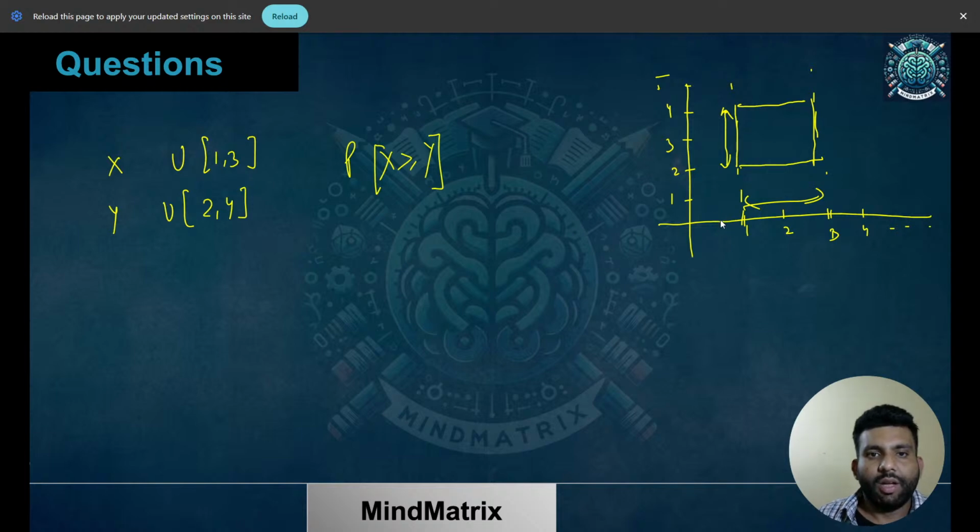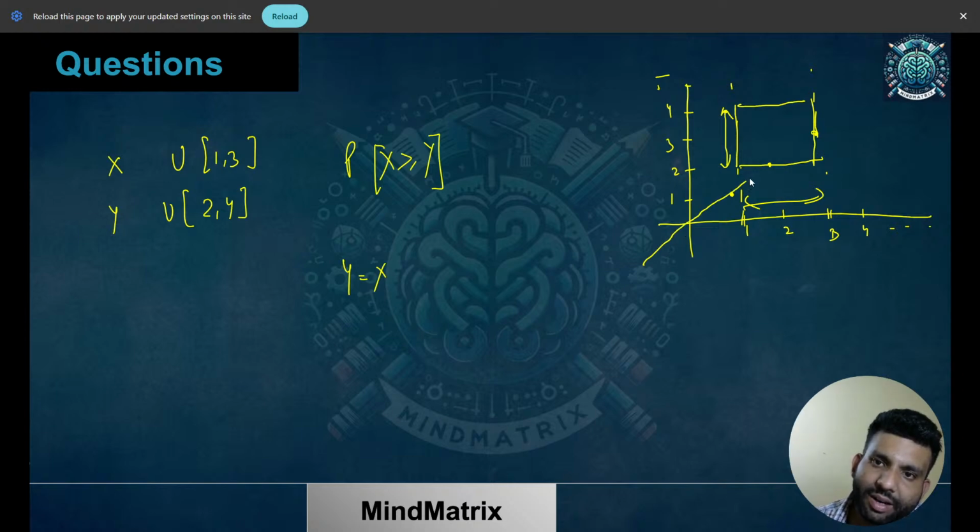Now within that, what is being asked is x must be greater than or equal to y. So we know the equation y equals x, what is that particular line? If I simply say this is 1 and let's say this is 2, and then let's say this is 3, we will be having the x equals y line, or y equals x line, something like this.